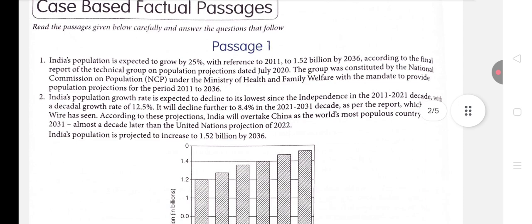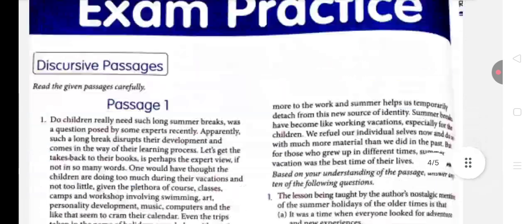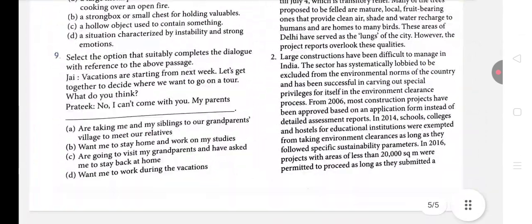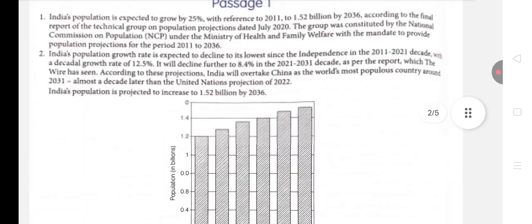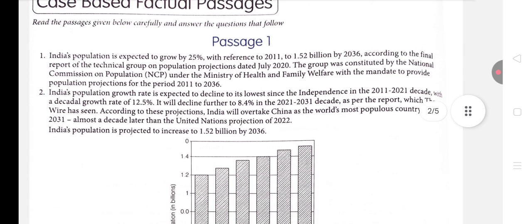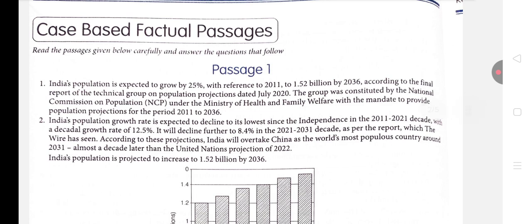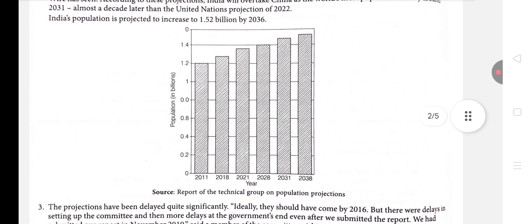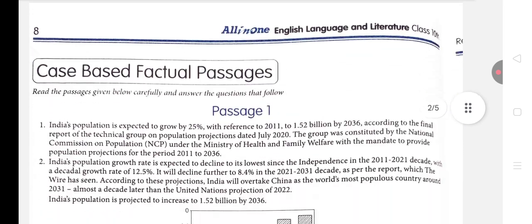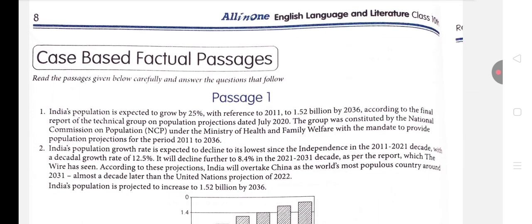So let's move on to the first passage that we are going to solve today. I have brought two or three passages for you, just for practice, so that you can get an idea of which type of questions are asked in a passage. Let's do our first case-based factual passage, in which you have been given some pie charts and some data in the form of graphs. You have to read these graphs and charts, and then answer the questions. Now, dear students, let's read this passage and understand what it is talking about.